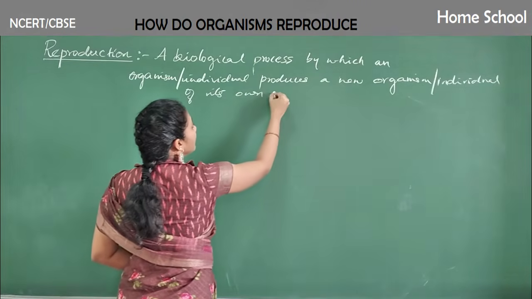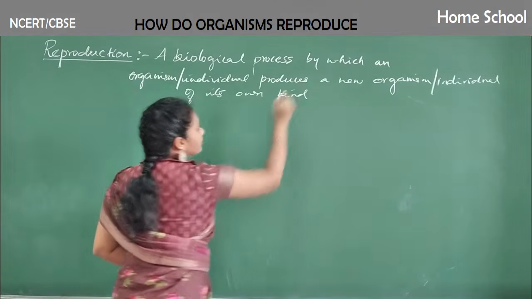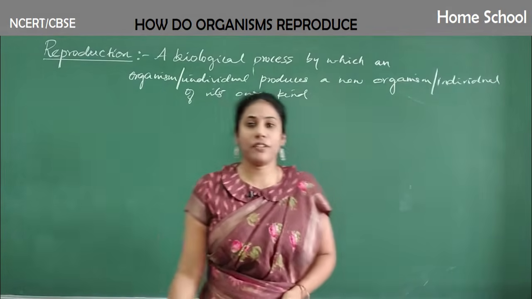This is what we mean by reproduction. It's a very simple definition.